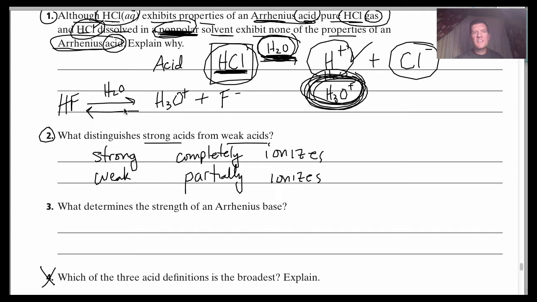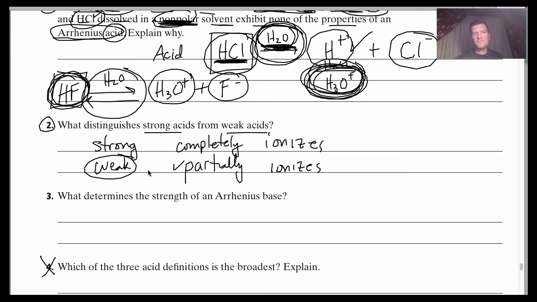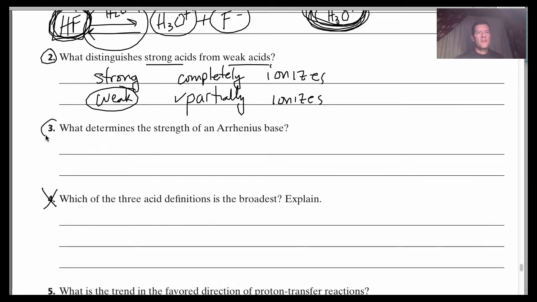It's not going to be complete, meaning you're going to have hydronium ions, fluoride ions, and also some of the HF molecules in the aqueous solution. You're still going to have some of this. Not every one of those molecules is going to ionize. It only partially does. That's what's considered to be a weak acid. And you'll know it's weak because there's a double arrow. A strong acid, when we show the ionization, the reaction is always going to have just one arrow in the forward direction.